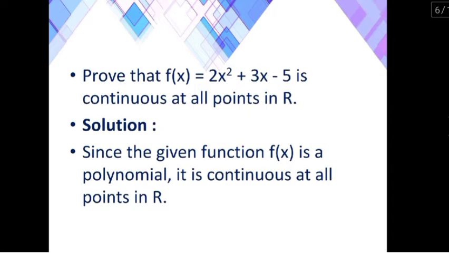Exercise 5.9.5, question number 1. Prove that f of x equal to 2x square plus 3x minus 5 is continuous at all points in R. So we know that a polynomial function is continuous at every point of R. Since the given function f of x is a polynomial, it is continuous at all points in R.